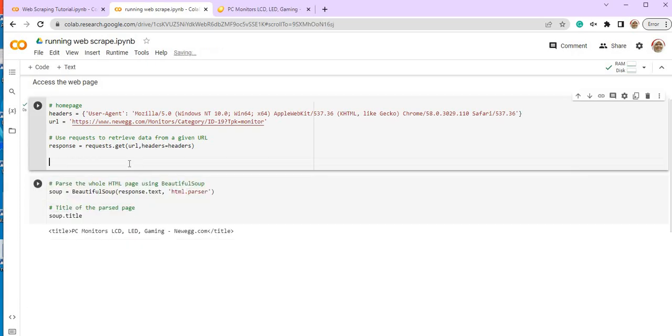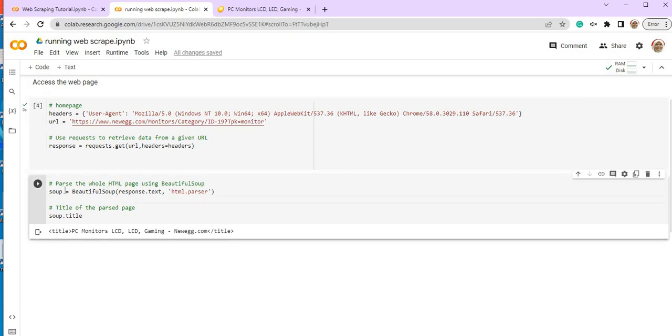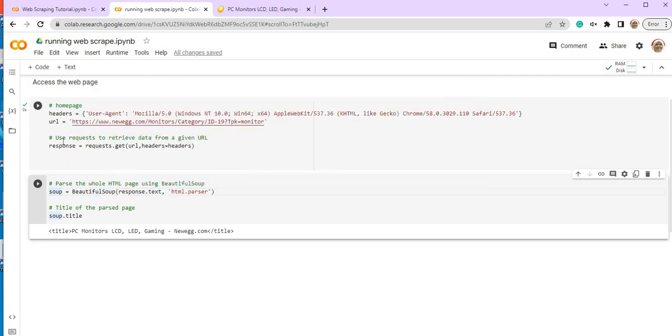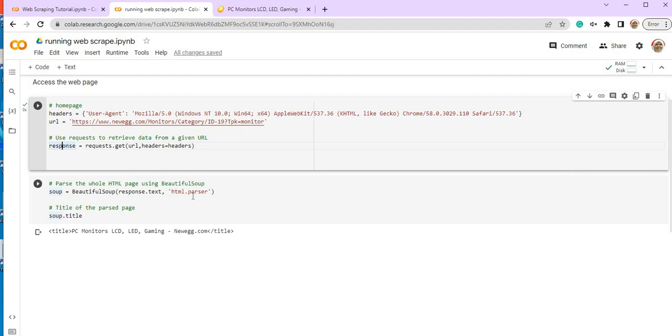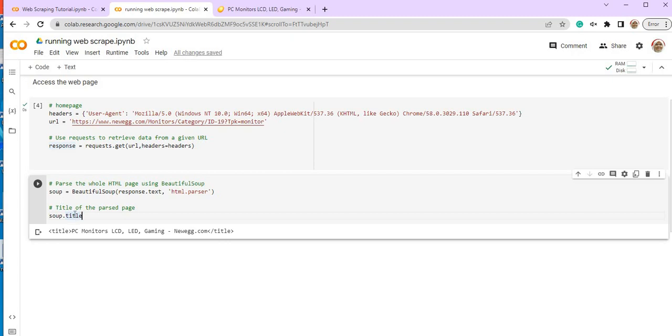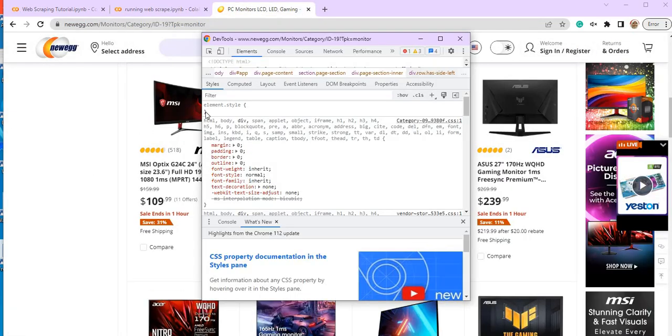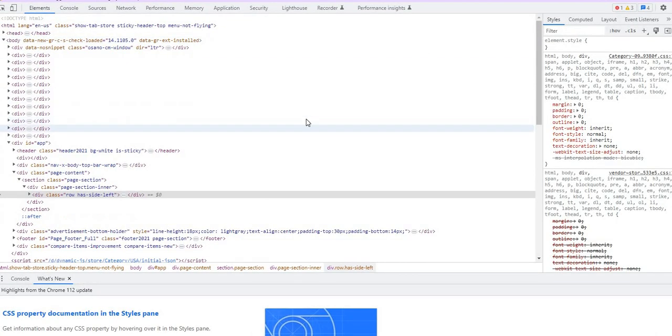So code this one, apa yang berlaku ialah dia akan letak dekat variable nama soup. Dia minta Beautiful Soup library to read the response ni, file response ni .txt using HTML parser. So now kita tengok betul tak dia boleh baca. Contoh kita suruh dia baca tagging title. Okay, so kat sini dia akan run, dia bagi tahu title PC monitor LG game and so on. So kita tengok betul tak title tu. Okay, so how to see, kita cari dekat sini, dekat dia punya title.